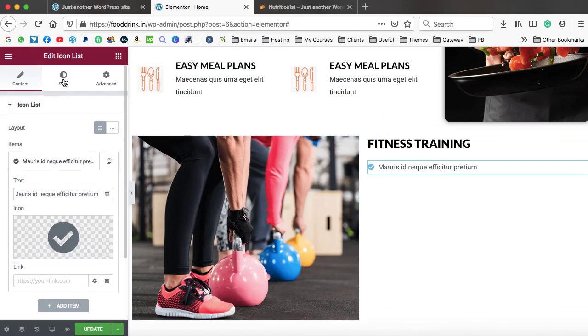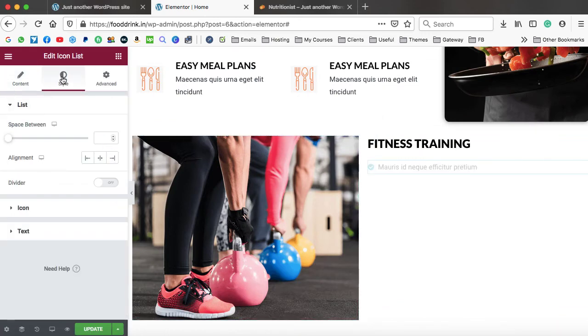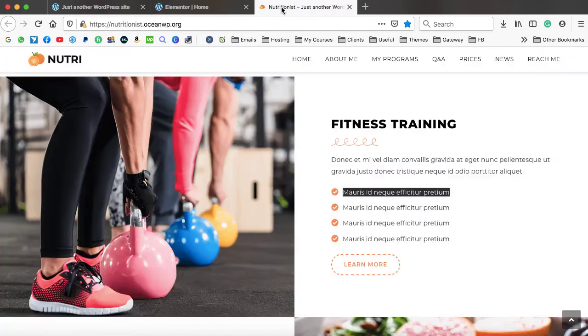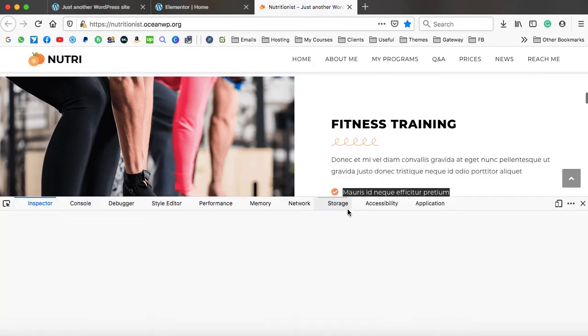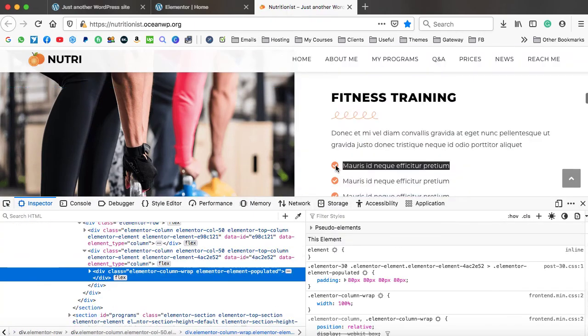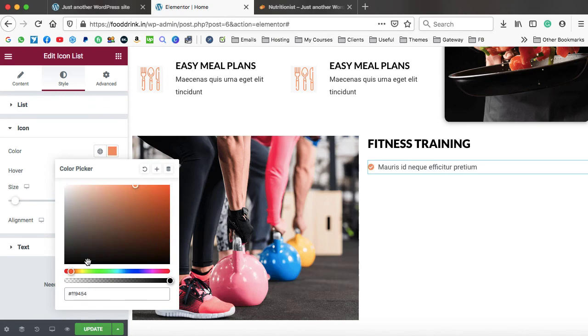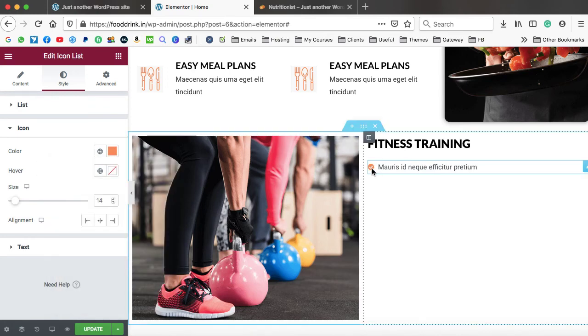It's time to jump onto the style tab so that we can play with the color and the rest of the things. So firstly, we can jump onto the icon tab and here we can change the color. So again, right click, inspect element, and we can get the color code. So use this color picker and get the color code. So this is the color code. Okay, now we can put it inside this icon color option. So just paste that code. Okay, so the icon color has been changed.